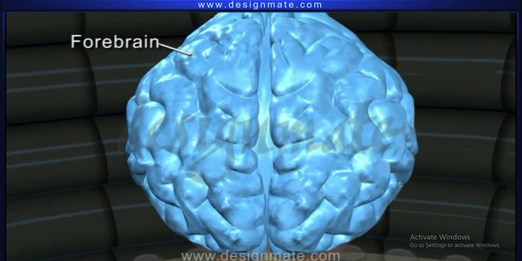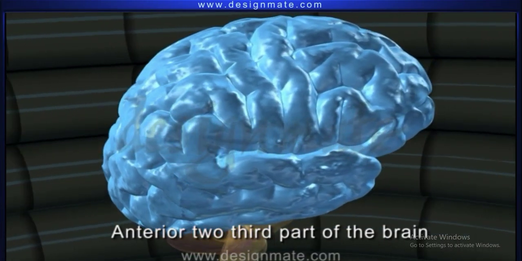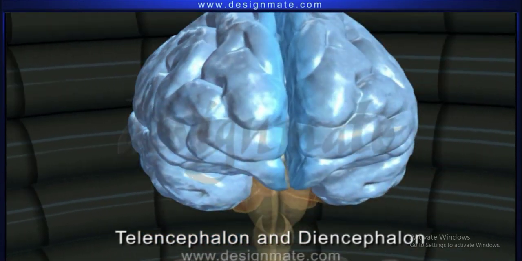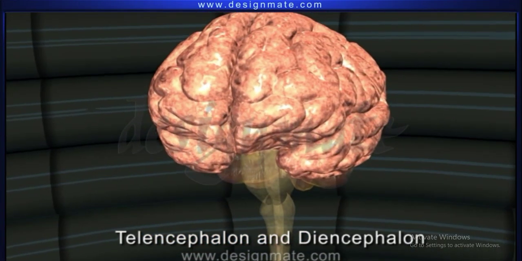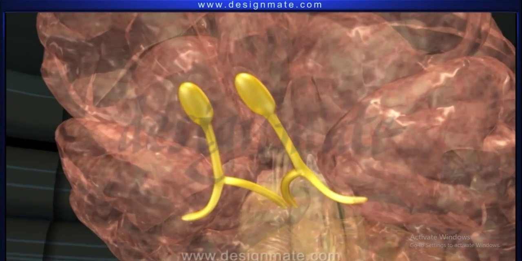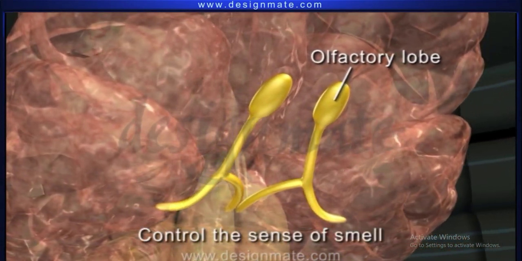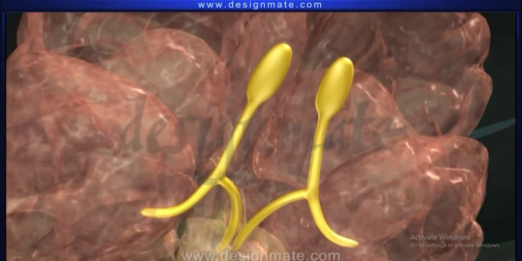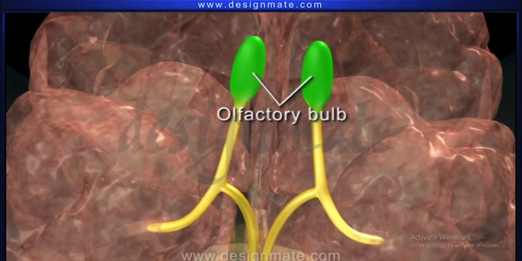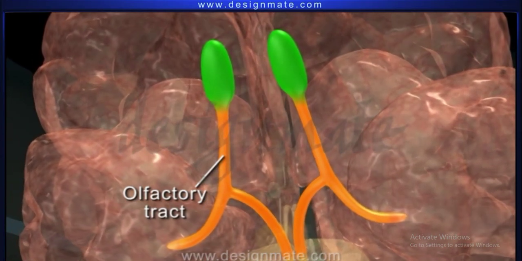Forebrain or prosencephalon. The forebrain is the anterior two-third part of the brain that has two parts, telencephalon and diencephalon. Telencephalon possesses a region known as rhinencephalon. Rhinencephalon comprises a pair of small-sized olfactory lobes, which control the sense of smell. The anterior swollen part is called the olfactory bulb, and the posterior narrow part is called the olfactory tract.